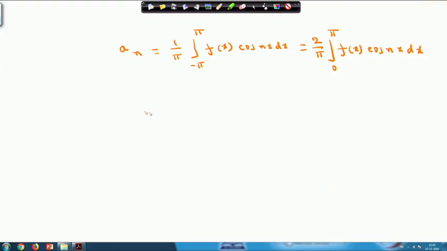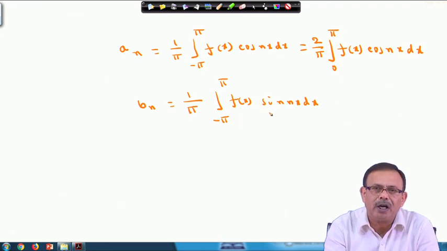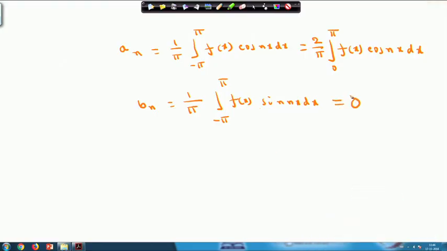and your b n is 1 by pi, minus pi to pi, f x into sin n x dx. Since f x is an even function, f x into sin n x is an odd function, and we again know from the properties of definite integrals that from minus pi to pi, if the integrand is an odd function, the value will always be 0.